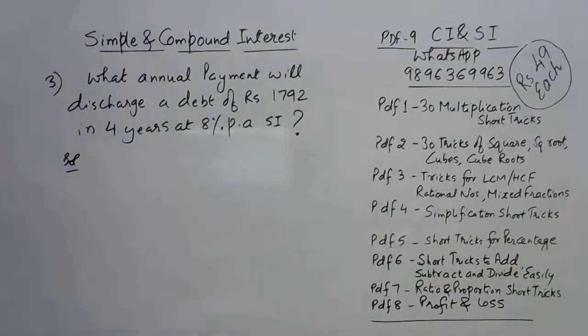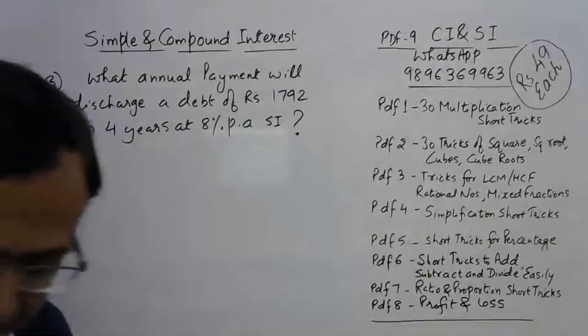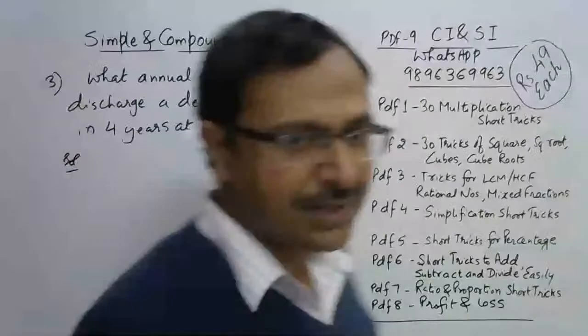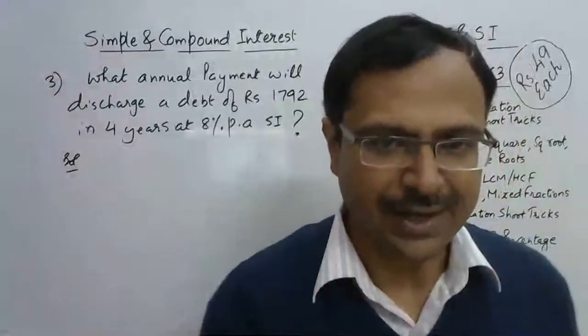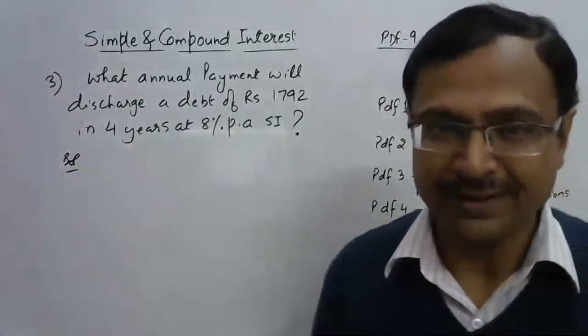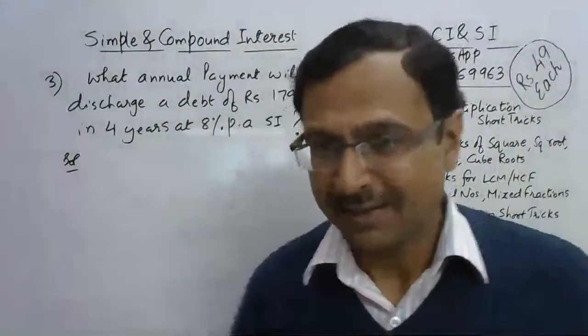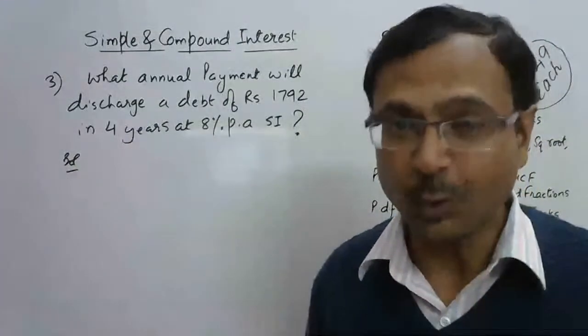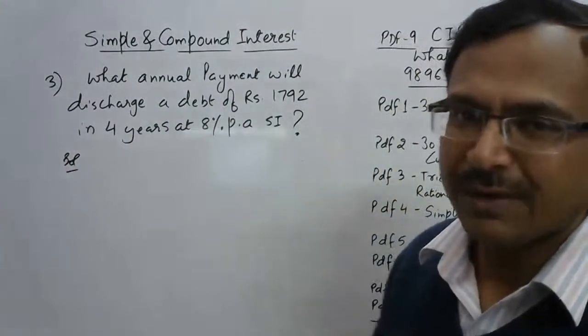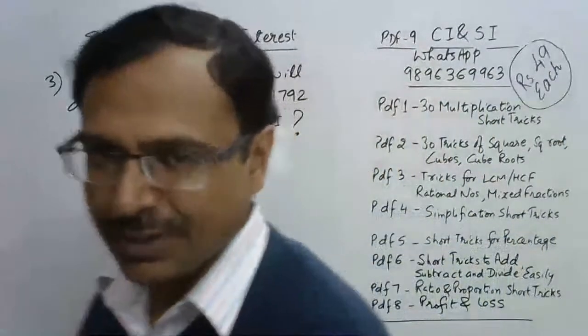Okay, now see the variety of answers I'm getting for this one. 573.44, then 1218.56, and 2365.44, then 609.5, 1218. Lot of different answers already for this one. I know, friends, this question of debt is not a traditional question, and very important, and this is what makes it important. So many different answers. What does it mean? That we don't know the concept, right? So once you are aware of the short trick, only then you can solve this one.